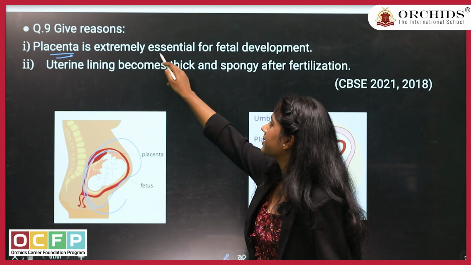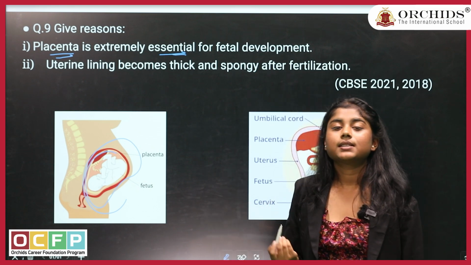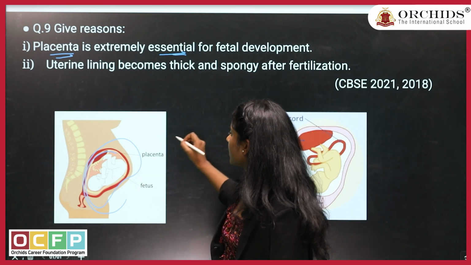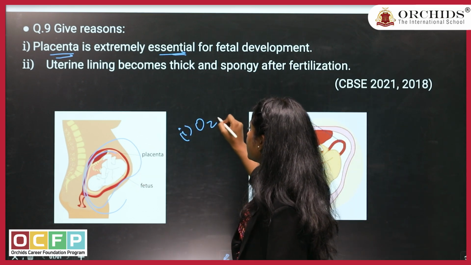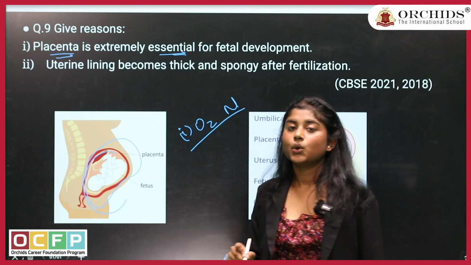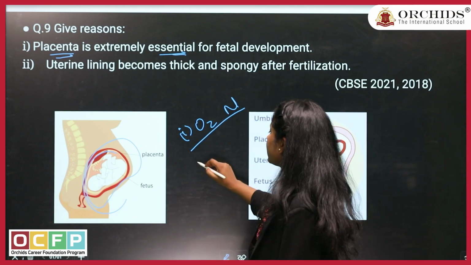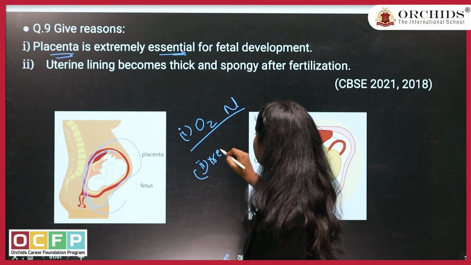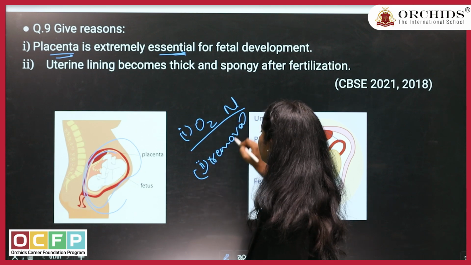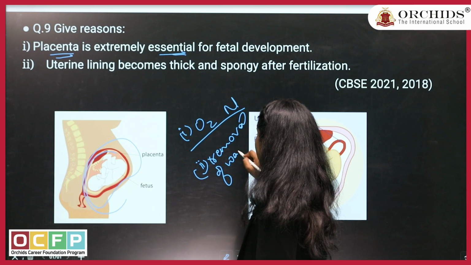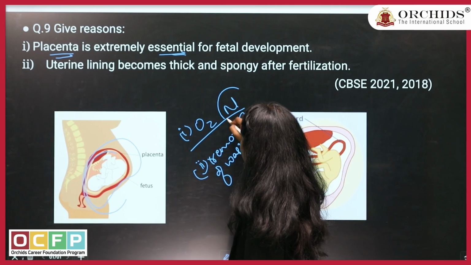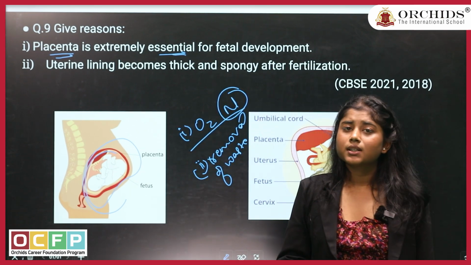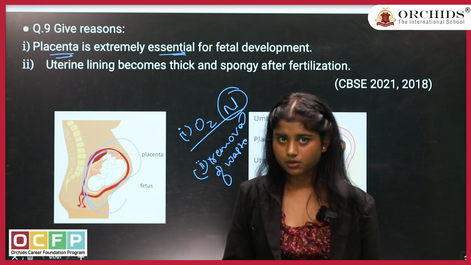Why is it extremely essential? It is essential because it transfers oxygen and nutrients to the growing fetus. And the second thing, it helps in the removal of waste. Now, if an organism is having nutrients, some waste will be produced.